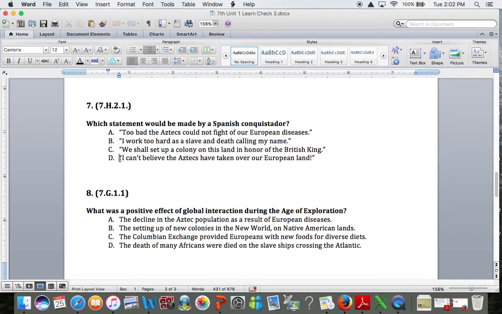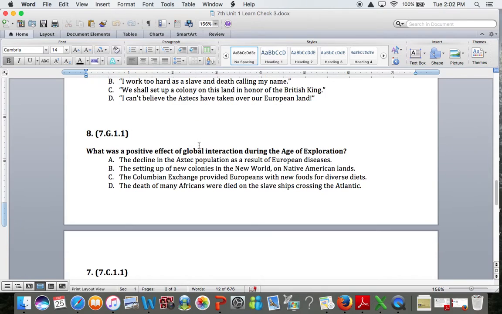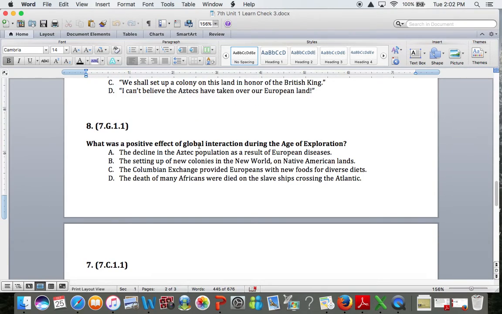It's saying that the Aztecs were doing the exploring and that they're going and conquering the Europeans. We know that's not true. The Age of Exploration, who's doing the exploring and conquering? The Europeans. So the best answer, something that a Spanish conquistador would say, is, too bad the Aztecs cannot fight off our European diseases.